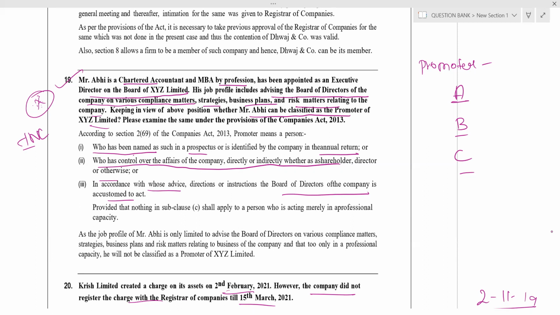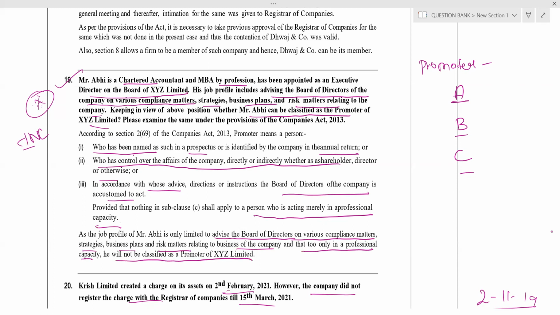A person acting as a mere professional cannot be appointed as a promoter. As the job of Abhi is only limited to advising the board of directors on various compliance, strategy, business plan, and risk matters of the company, that too only in a professional capacity, he will not be classified as a promoter.